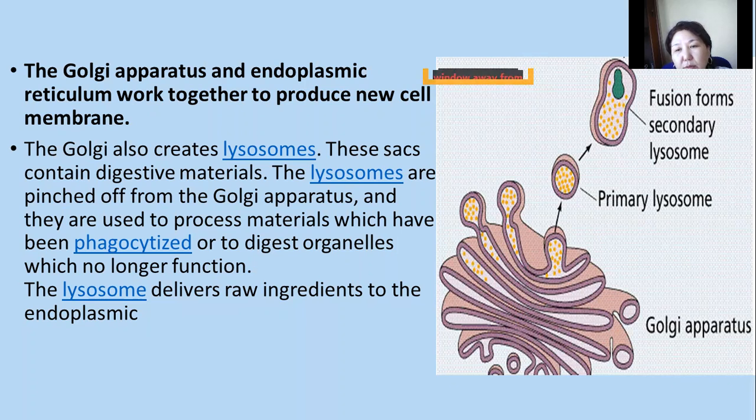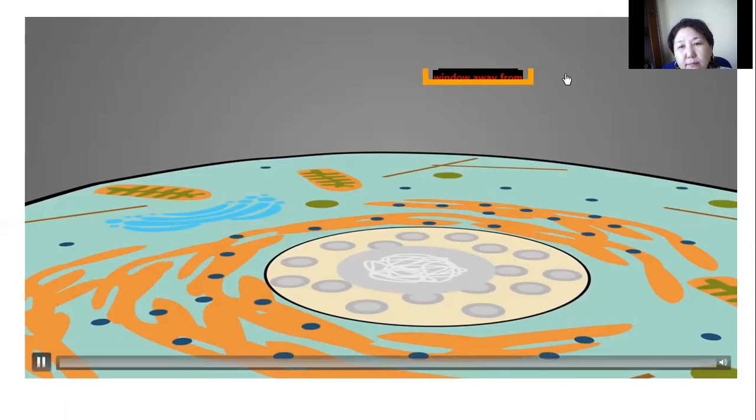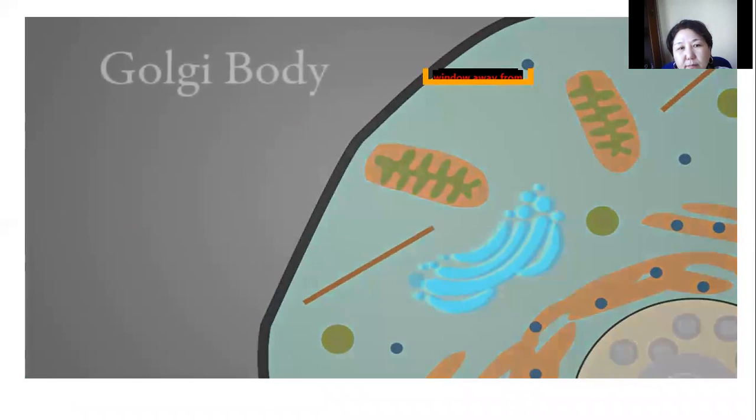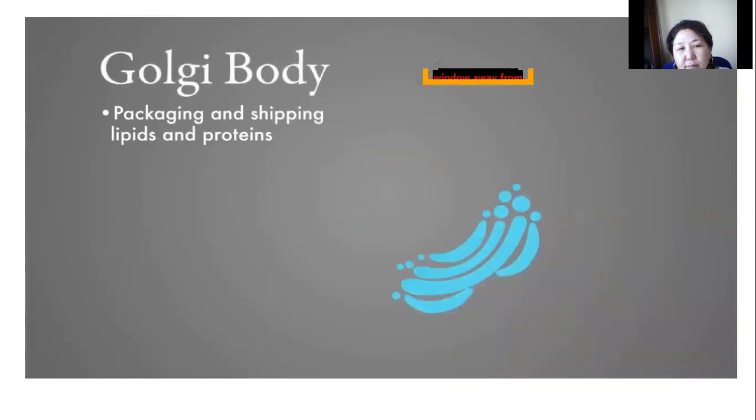On the slides, you can see the process of forming the primary lysosomes and their fusion to form secondary lysosomes. Often found near the endoplasmic reticulum inside the cell, the Golgi body is a cell organelle that's in charge of packaging and shipping lipids and proteins.